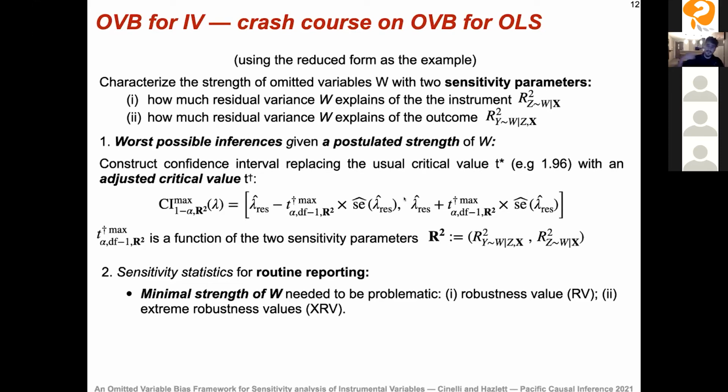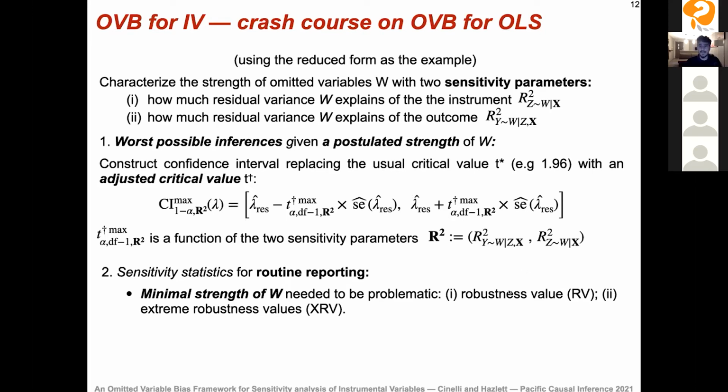But we could ask the inverse question, which is probably very informative for the reader: what is the value of W that breaks down my inference? We're going to ask, what is the minimum strength of W needed to be problematic, so that some value is included in this confidence interval? For example, the zero effect is included in the confidence interval, if zero is the null hypothesis that I care about.